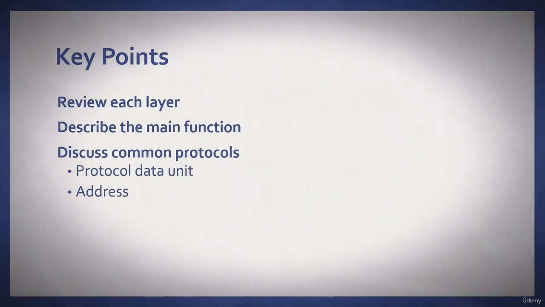I will take a look at the OSI model at a high level. I will review each layer and I will describe the main function. We will talk about some common protocols in that layer and state the protocol data unit, which defines the shape of the data in that layer, and we will talk about any addresses that are needed, such as MAC address or IP address.